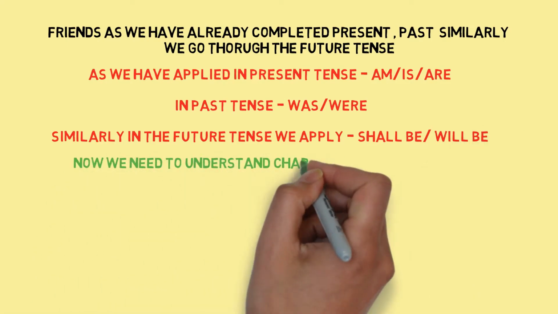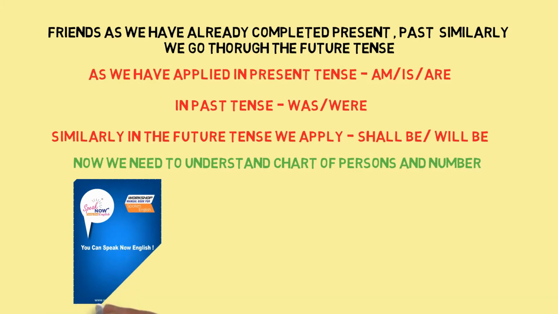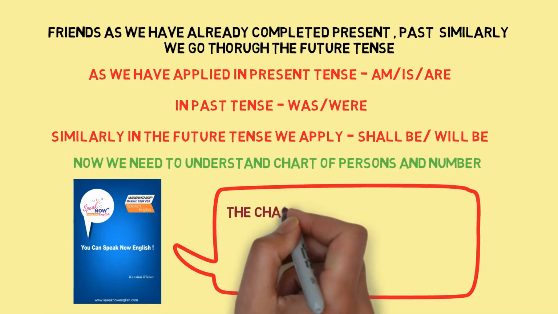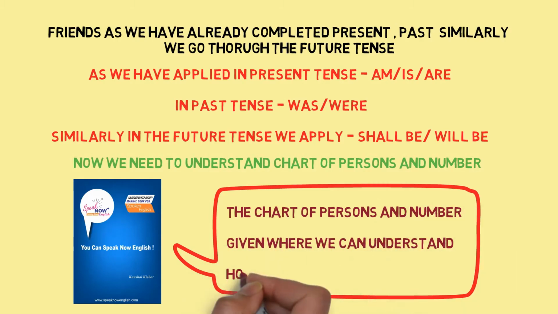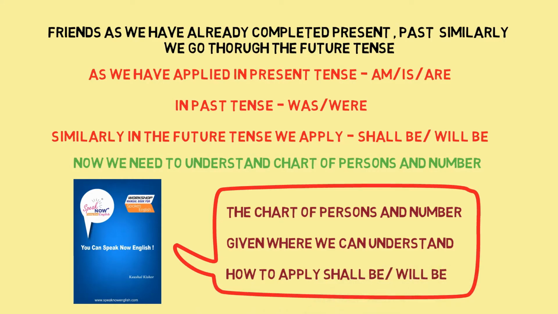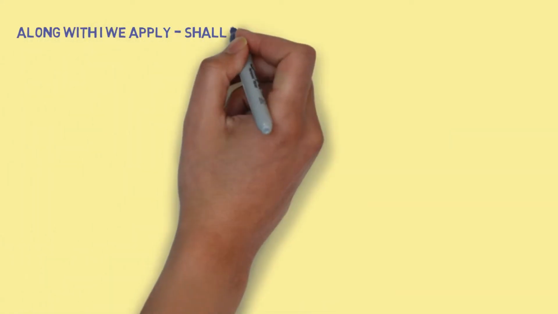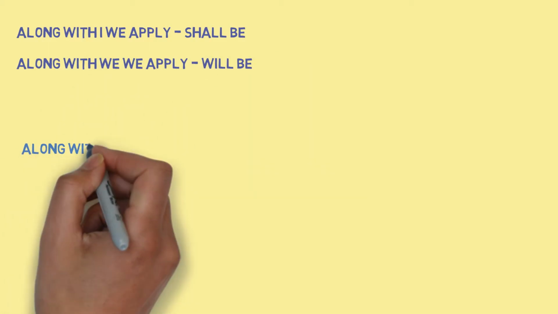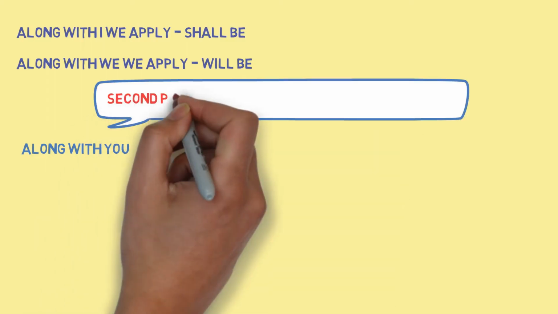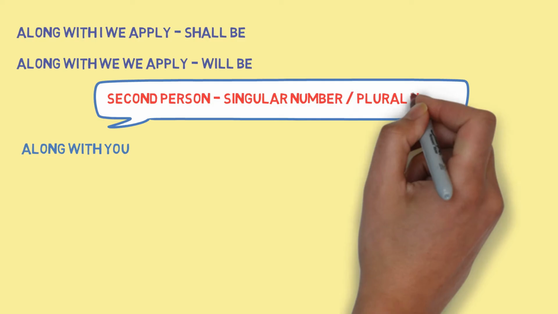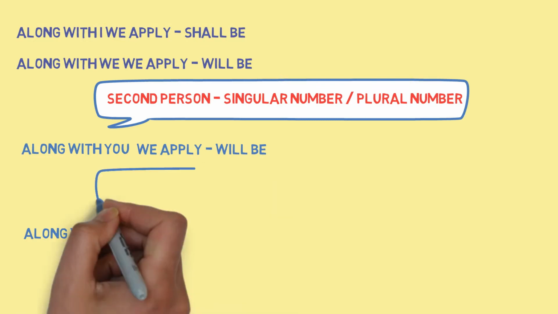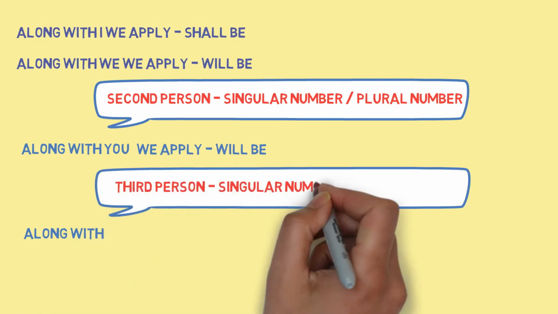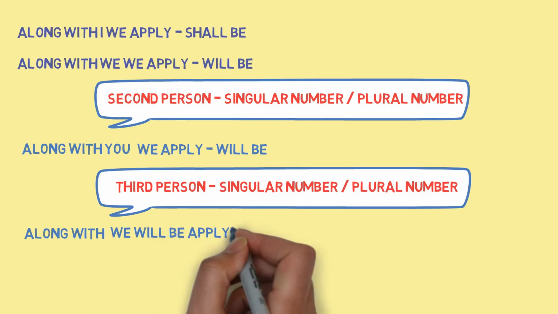Now we need to understand the chart of person and number. In the workshop manual book, the chart of person and number is given, where we can understand how to apply shall be and will be. Along with I, we apply shall be. Along with we, we apply shall be. Along with you, second person, singular and plural number, we apply will be. Along with third person, singular and plural number, we apply will be.